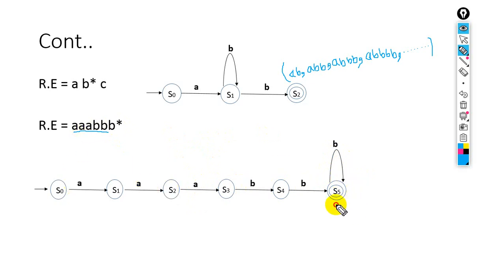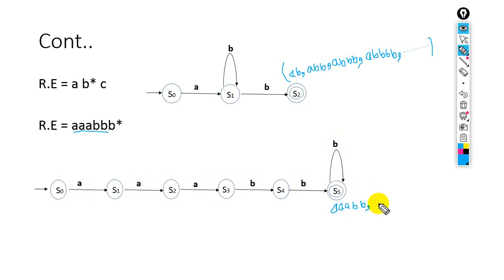So first triple A will accept. Why triple A will accept? Look at this, three A's are combining together, then two B's, and for the first time for this there will be a null string, and we are not writing a null string with this.